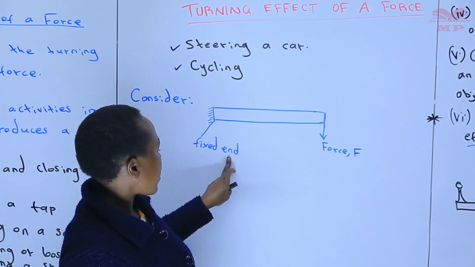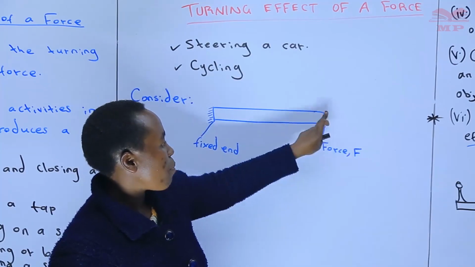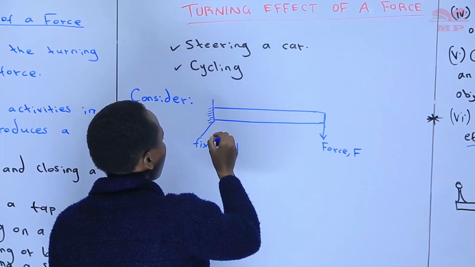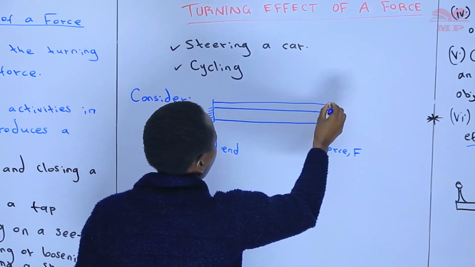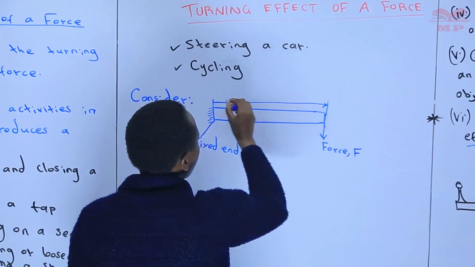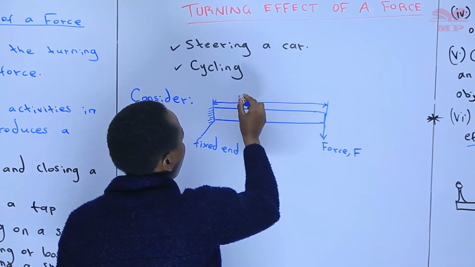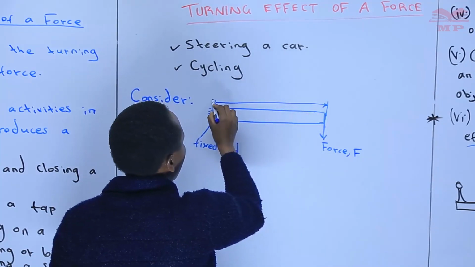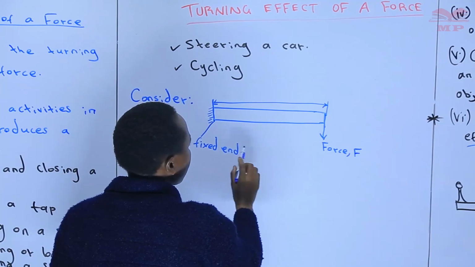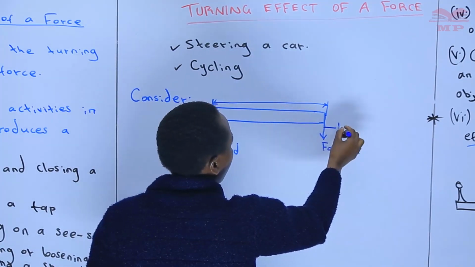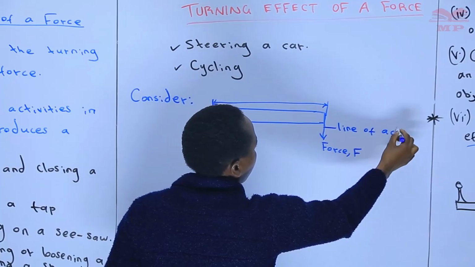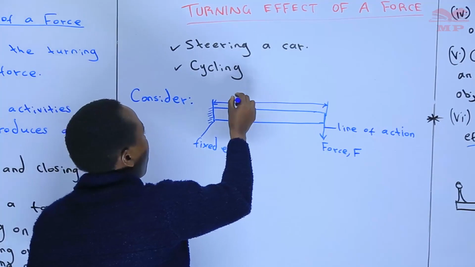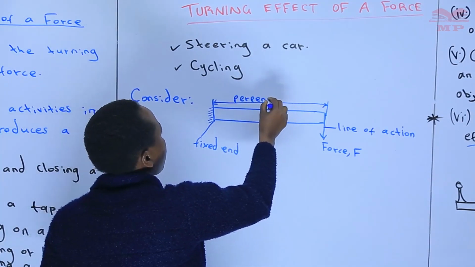Now, so we have our fixed end here. We have the force being applied at this point. Then we have the distance from this fixed end to where the force is. We can call it our perpendicular distance. It is a perpendicular distance from this point of support, which is the fixed end, to what we refer to as the line of action, as you can see, where the force is acting. So this one is our perpendicular distance.